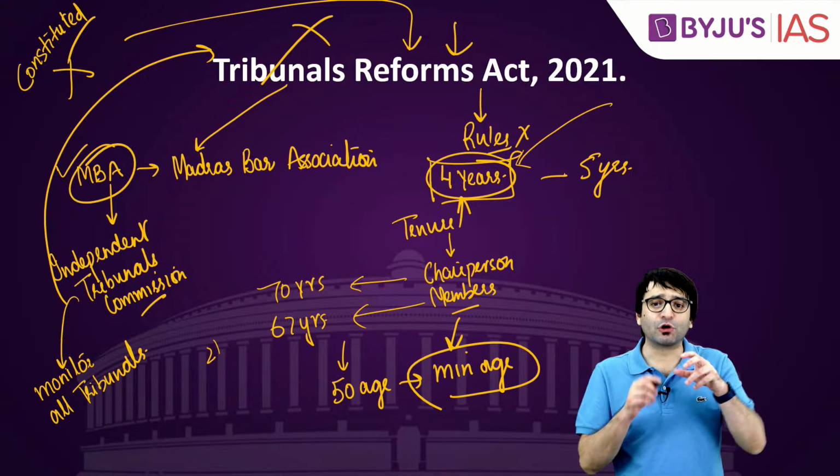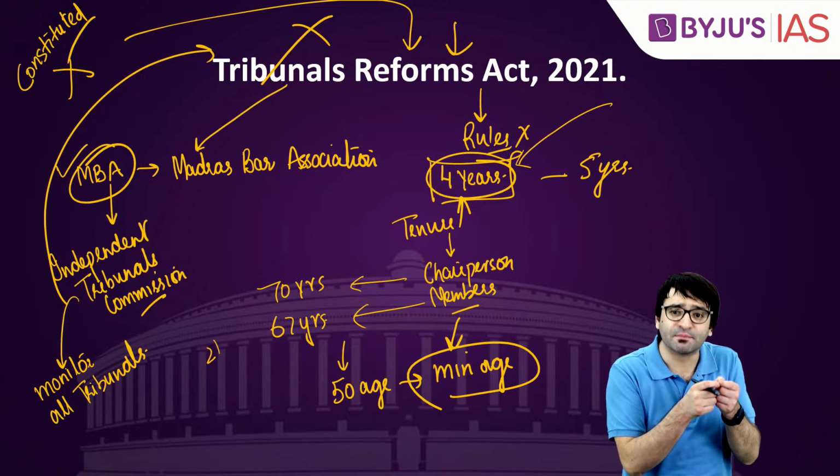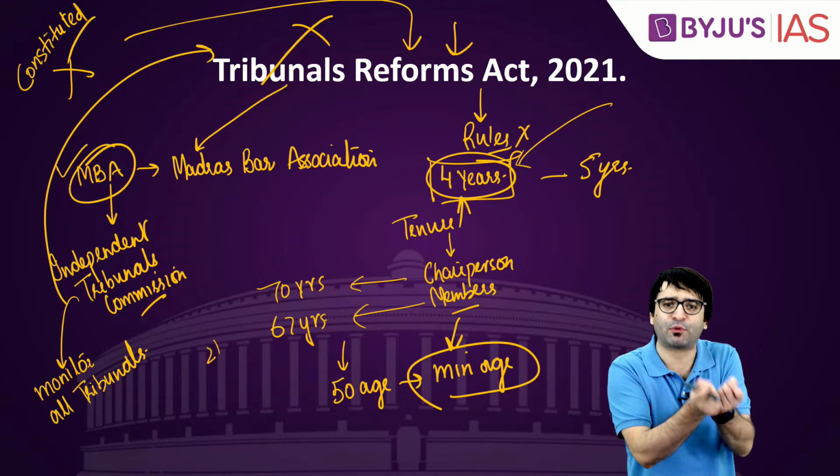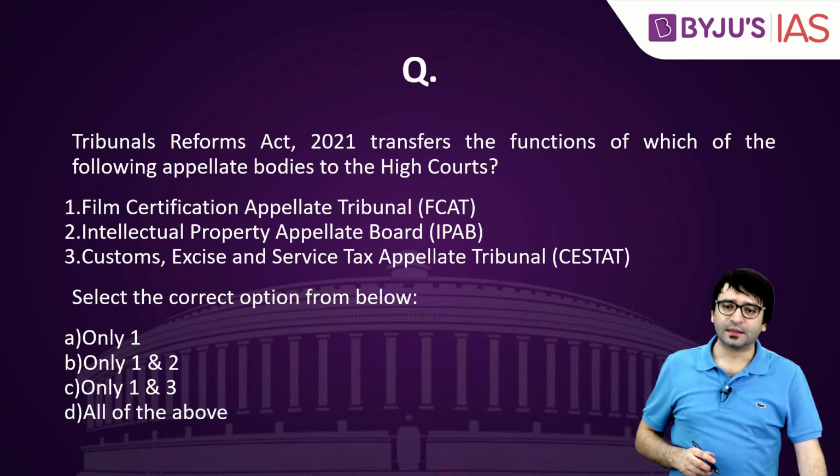And judiciary is also criticizing that why do we keep 50 years as the minimum age for somebody to be appointed as the member of a tribunal. Keep this big picture in mind. Let's look at the question.